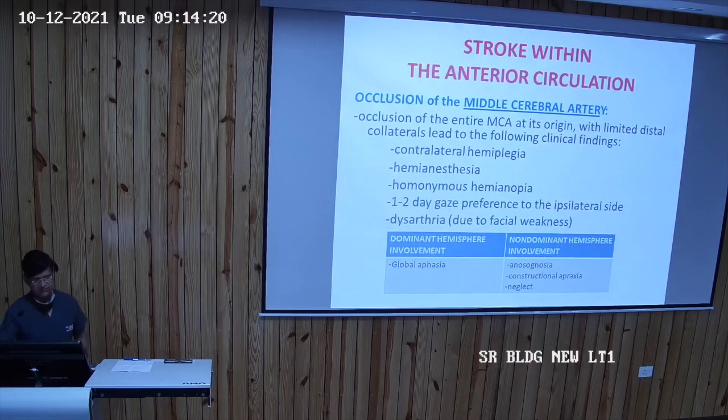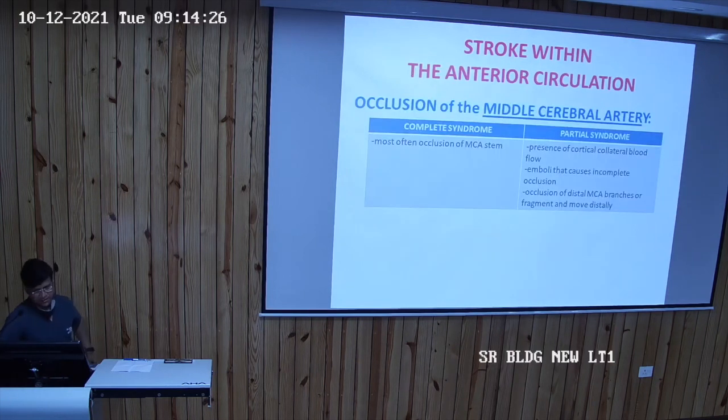So these are the features when the middle cerebral artery occludes at its origin, and what is complete syndrome and what is partial syndrome. Complete syndrome is when there is a complete occlusion of the middle cerebral artery, and when there is incomplete occlusion of the middle cerebral artery, or there is good collateral formation, that is known as the partial syndrome.